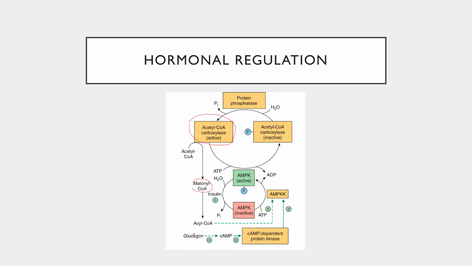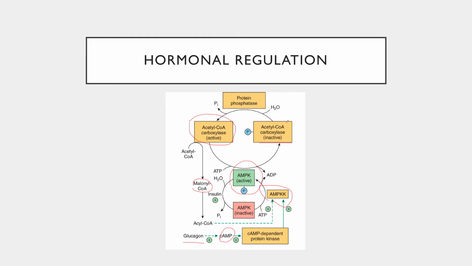Conversely, in the fasted state, when glucagon is high, this will stimulate the production of the second messenger cyclic AMP and activate our AMP-dependent kinase. The kinase, once activated, will then phosphorylate and inactivate acetyl-CoA carboxylase.